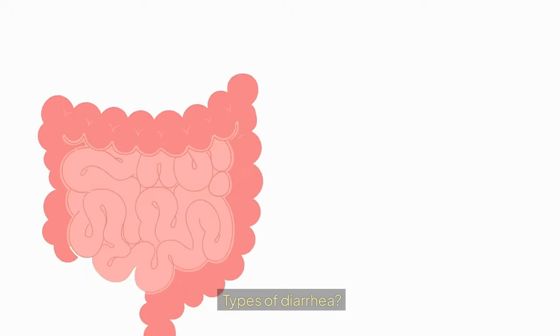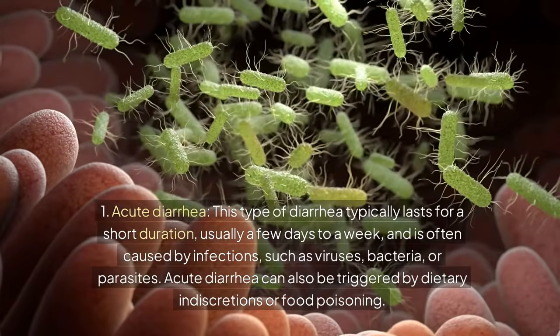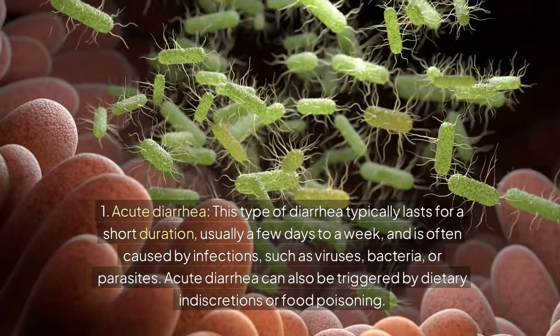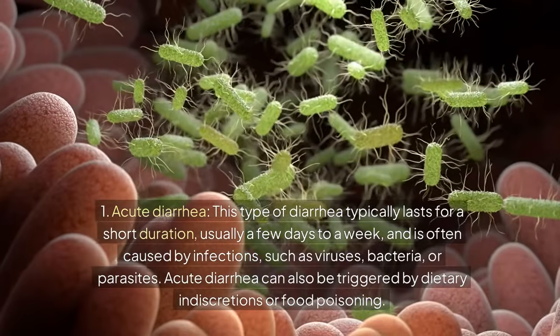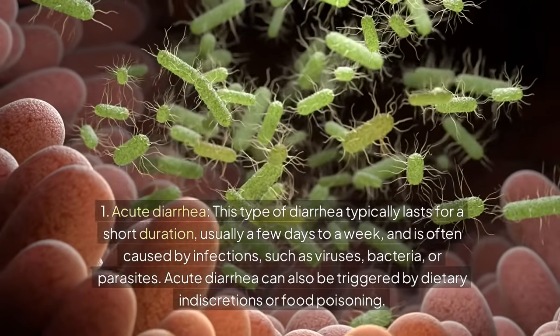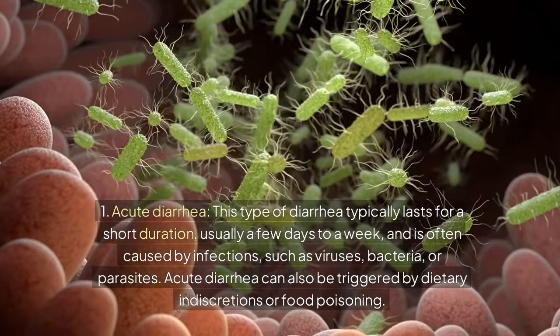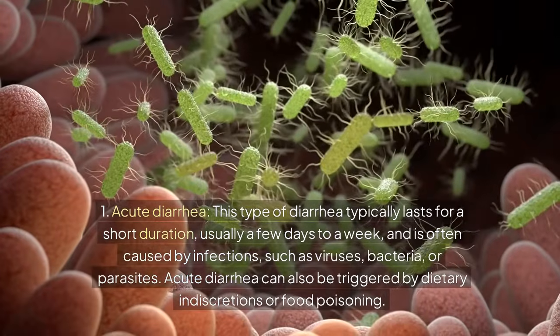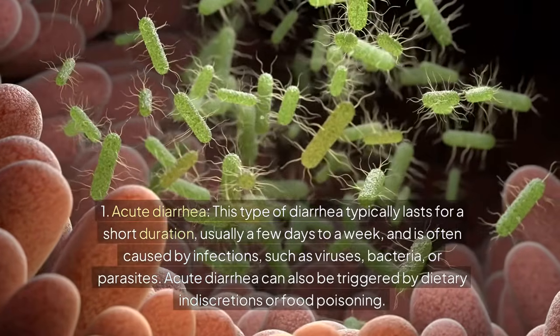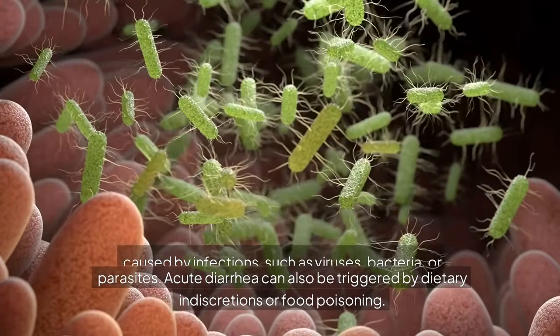Types of diarrhea. 1. Acute diarrhea. This type of diarrhea typically lasts for a short duration, usually a few days to a week, and is often caused by infections, such as viruses, bacteria, or parasites. Acute diarrhea can also be triggered by dietary indiscretions or food poisoning.